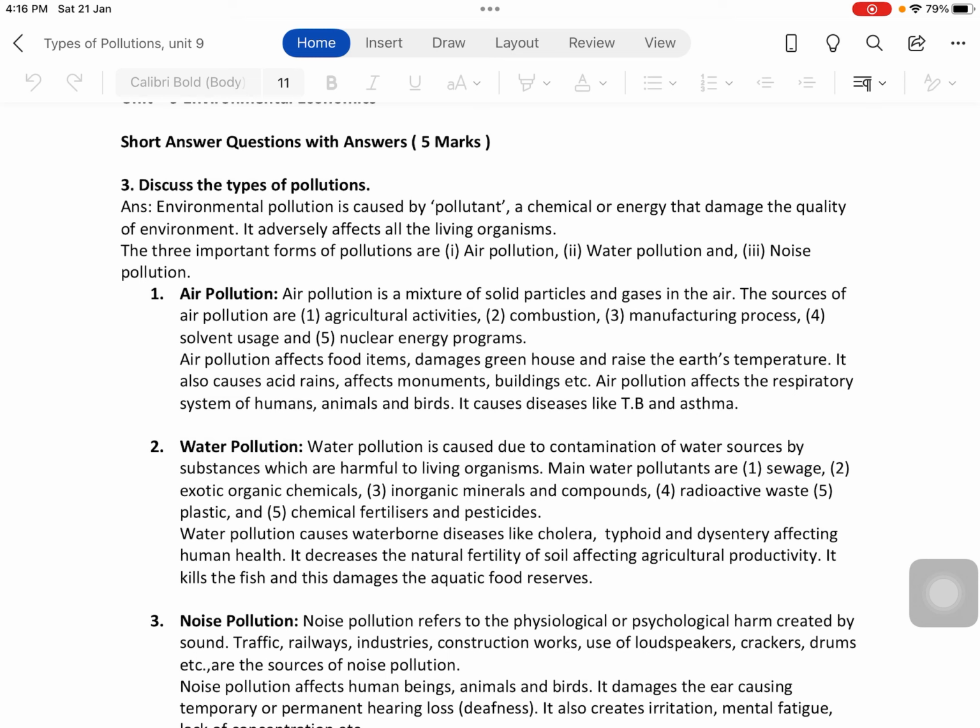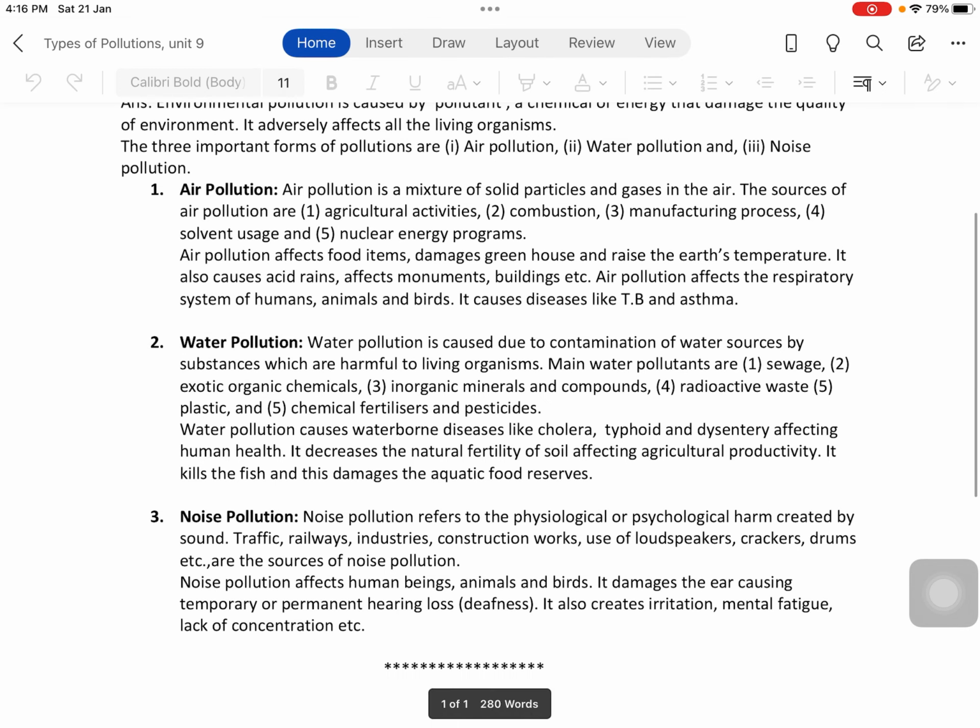The second, water pollution. Water pollution is caused due to contamination of water sources by substances which are harmful to living organisms. Main water pollutants are sewage, exotic organic chemicals, inorganic minerals and compounds, radioactive waste, plastic, and chemical fertilizers and pesticides. Water pollution causes waterborne diseases like cholera, typhoid, and dysentery, affecting human health. It decreases the natural fertility of soil, affecting agricultural productivity. It kills the fish and this damages the aquatic food resource.